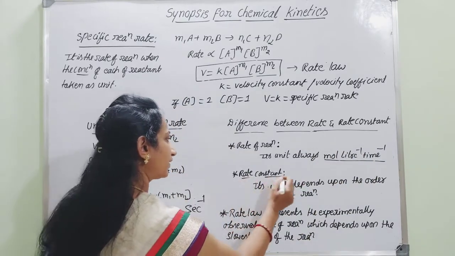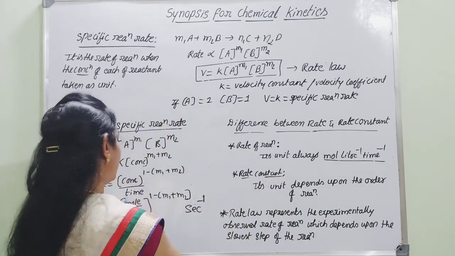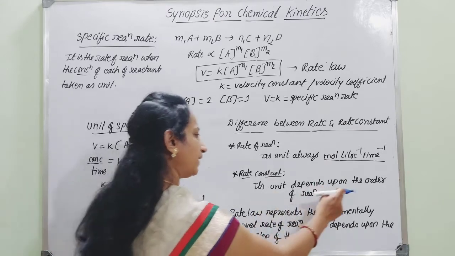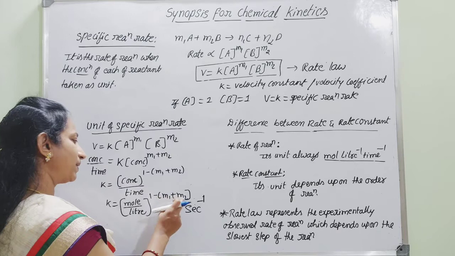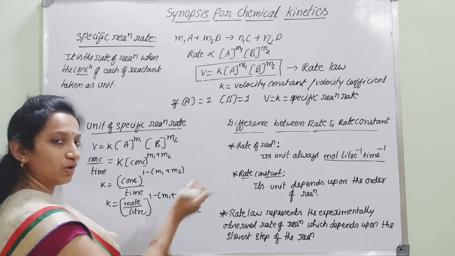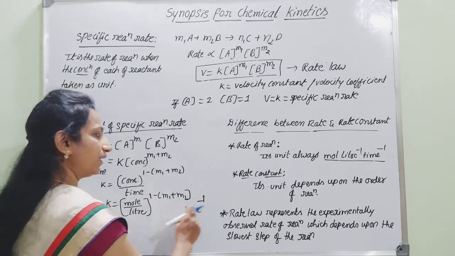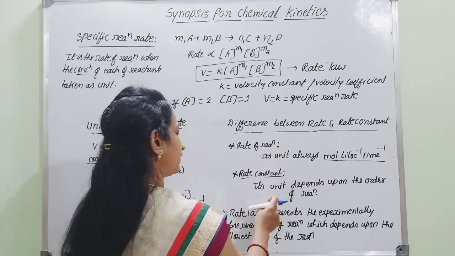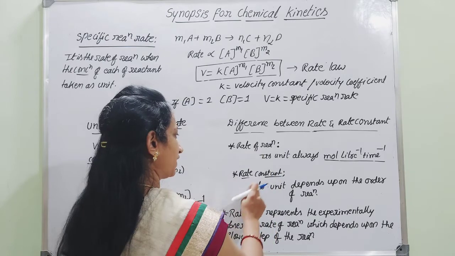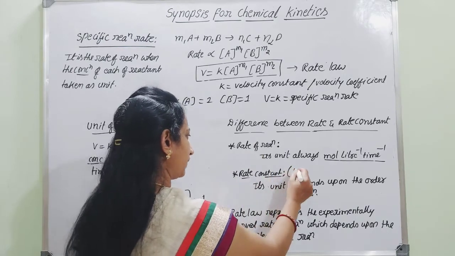But for the rate constant K, the unit depends upon the order of the reaction, because this m1 plus m2 varies from one reaction to another. Therefore, its unit keeps changing. That is the main difference between the units of the rate of reaction and the rate constant K.